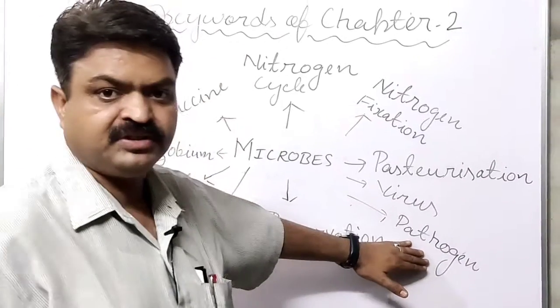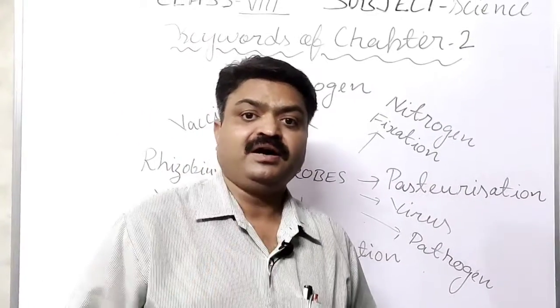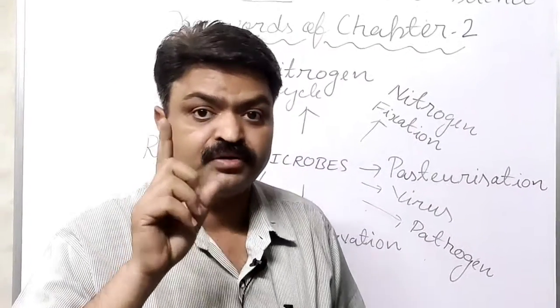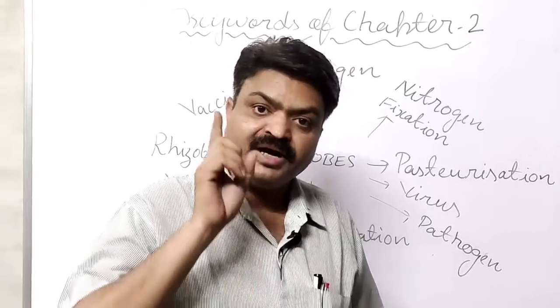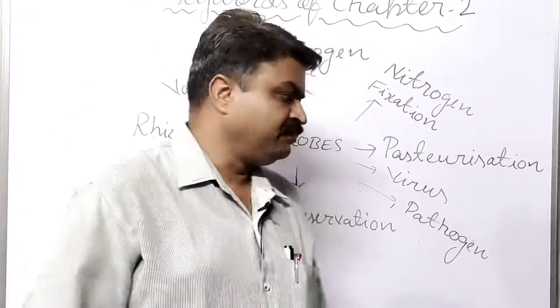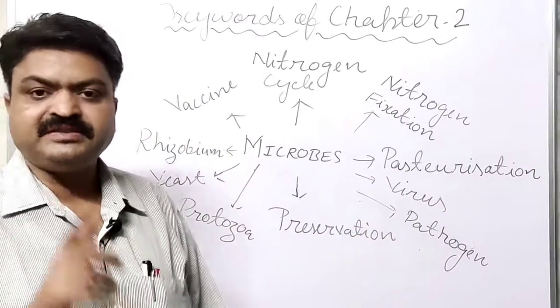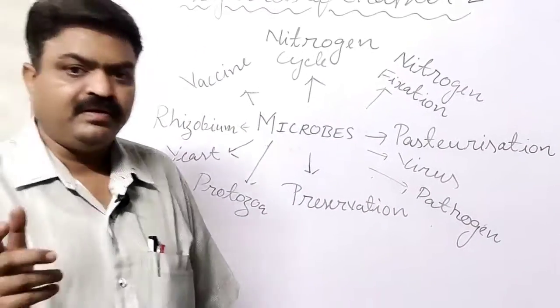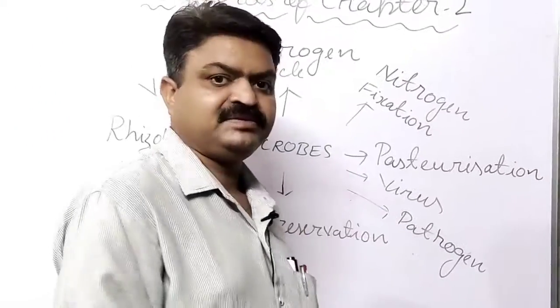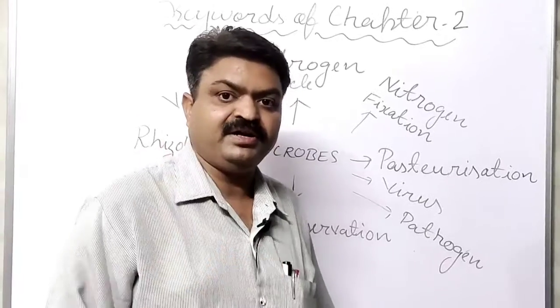Next is pathogens. What are pathogens, student? Pathogens are disease causing microorganisms. Means the microorganisms that cause disease are known as pathogens, like plasmodium, leishmania, and viruses like the HIV virus and the COVID-19 virus.